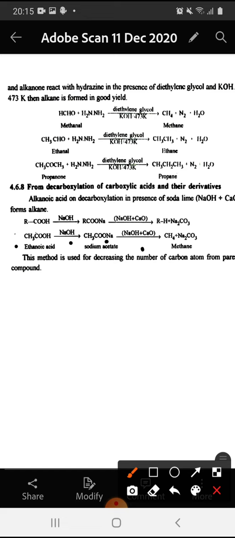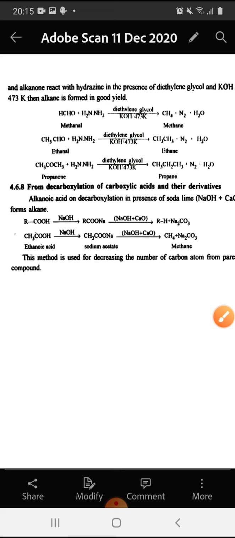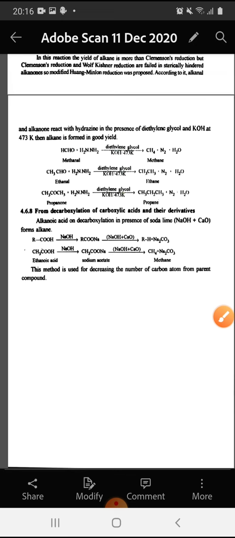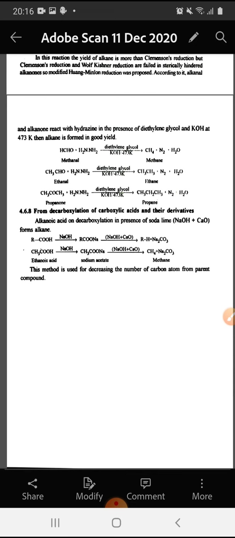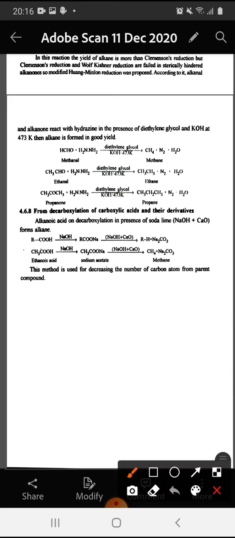Sodium acetate reacts with soda lime to give methane. This method is used for decreasing the number of carbon atoms from parent compound. So here we start with the ethanoic acid, which is a 2-carbon reactant, and the product is methane, which is 1 carbon.